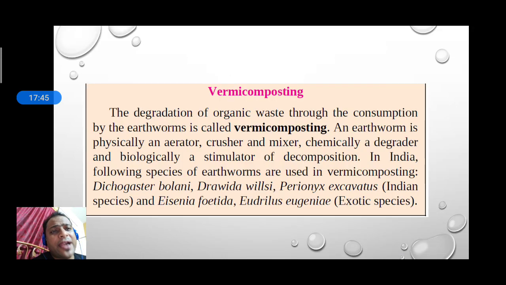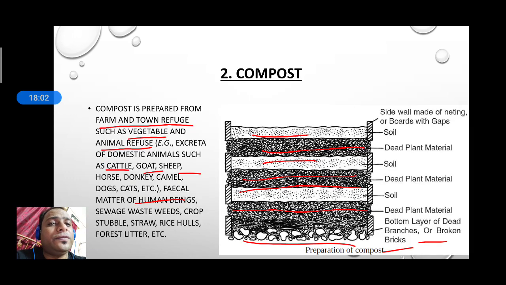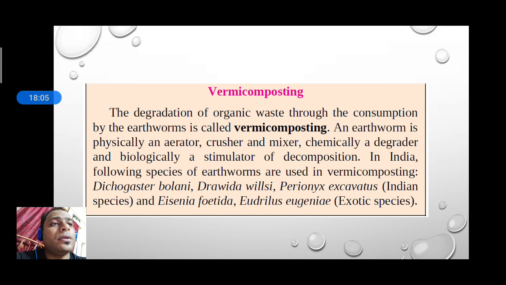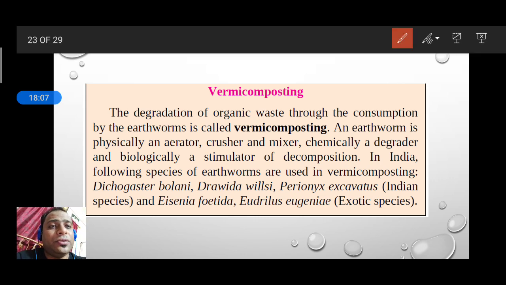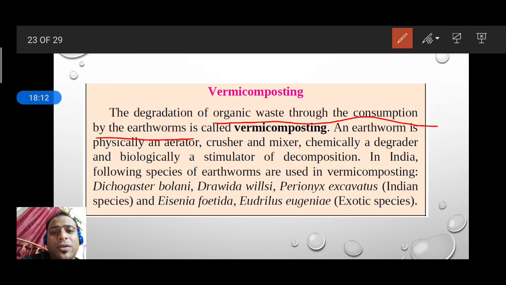If you add a good quality earthworm in this compost, then it will be very useful for us, because this degradation of organic waste through the consumption of the earthworm is called vermicomposting.